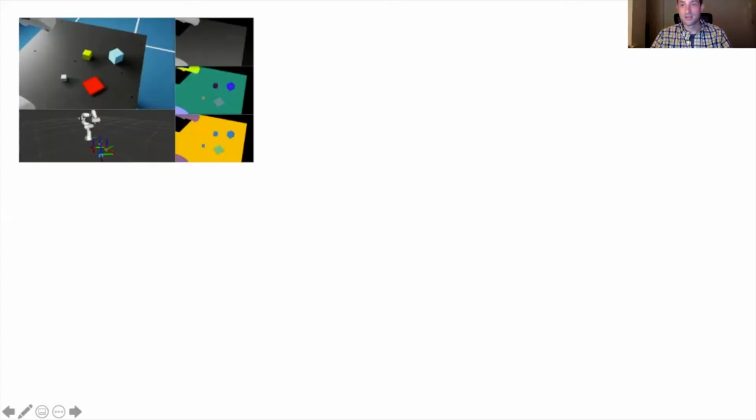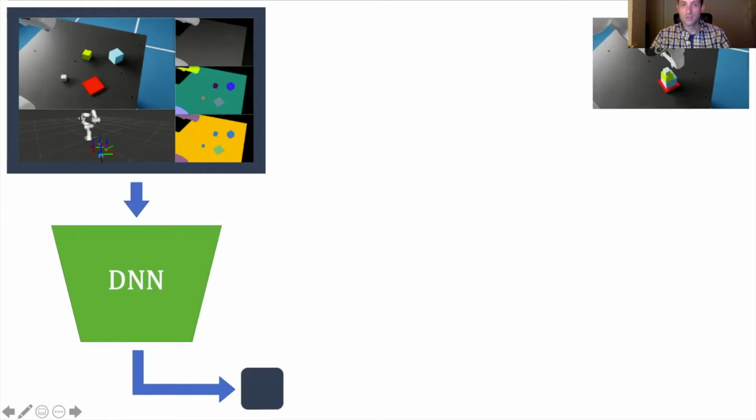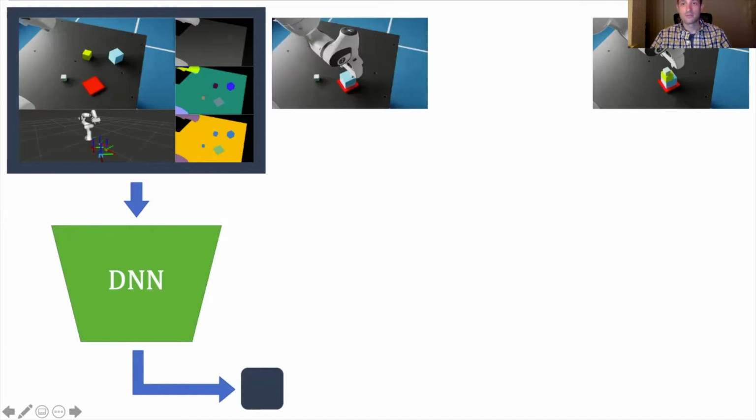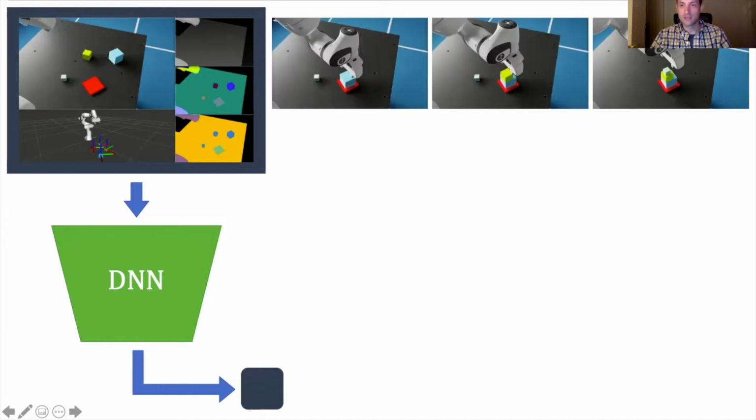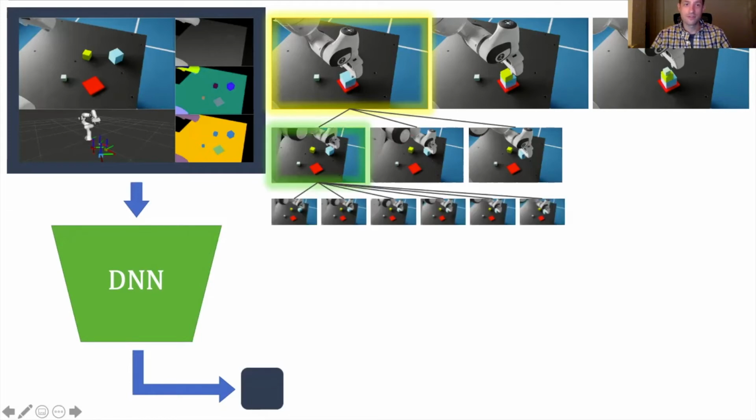This is typically done with deep neural networks, so you can take this multisensory observation, encode it down into this multisensory latent state, and then given a task like stack the blocks, we want to use all that information to perform the task successfully. This task actually has meaningful subgoals though, say stack one block on top of the other block. But if you look even at just one of these subgoals, it itself has subgoals like reach to the block, grasp the block, lift the block. And you can dig down even further to the low-level actions that the robot actually executes.